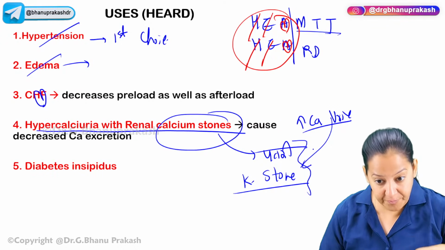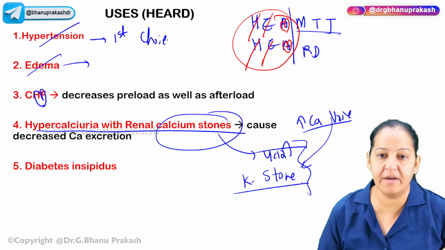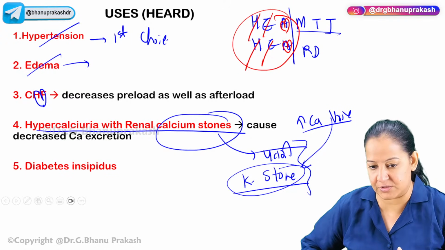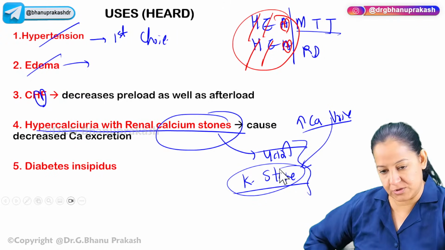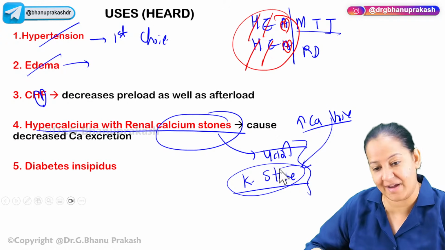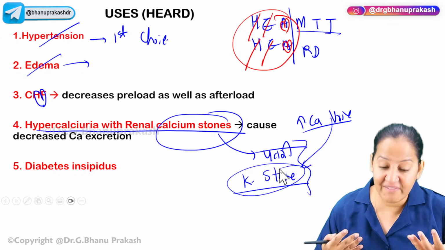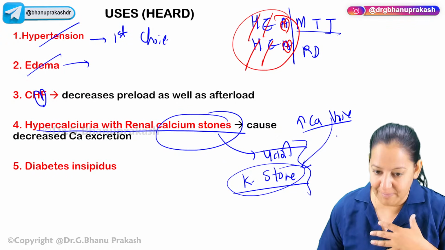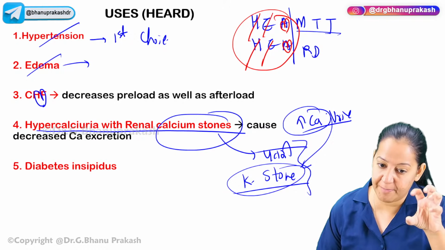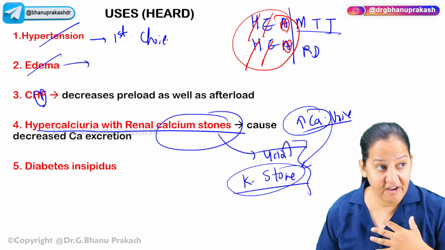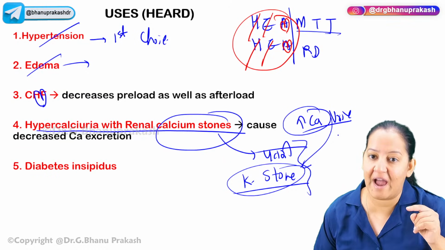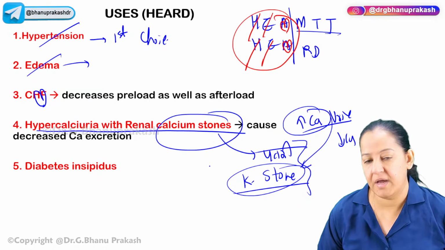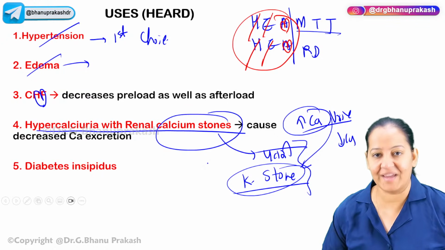So if you want to prevent them further, now it is a recurrent. Suppose I am having a kidney stone and you have operated on me. One of the stones is removed, but it has a tendency for recurrence. Again I can have it. Why? Because my urine can have more calcium, and it will precipitate and form the stone again and again. If I want in future to not have recurrence, I have to reduce the calcium in my urine. So I can use this drug.